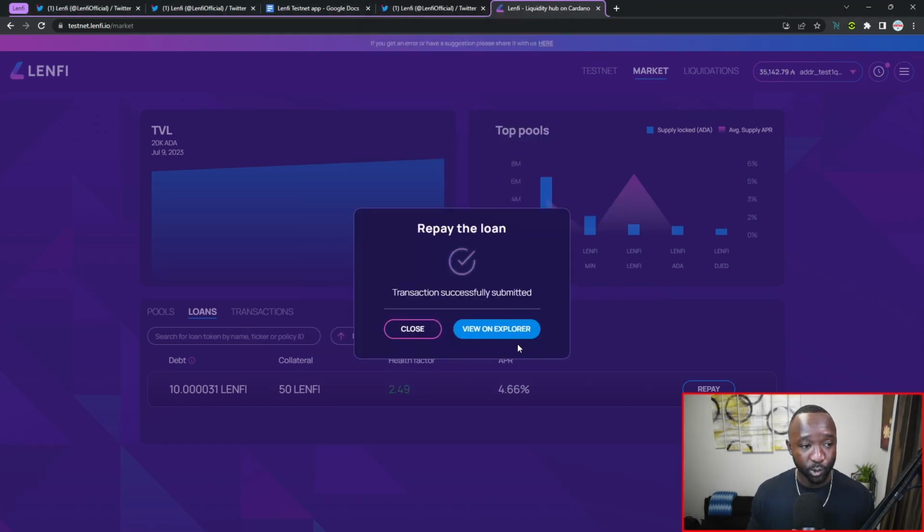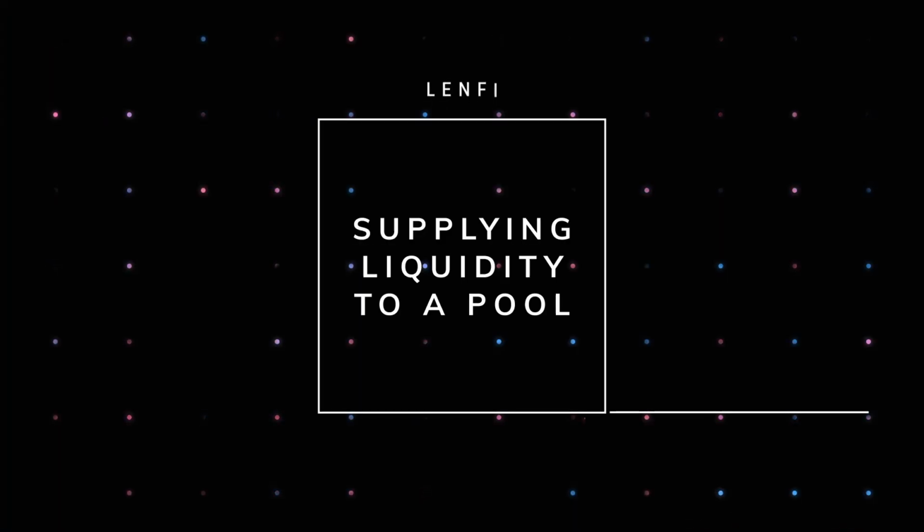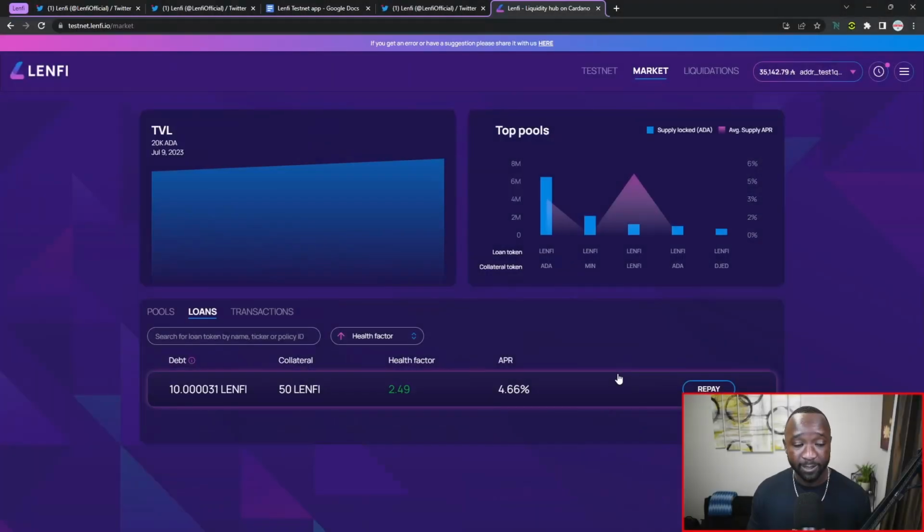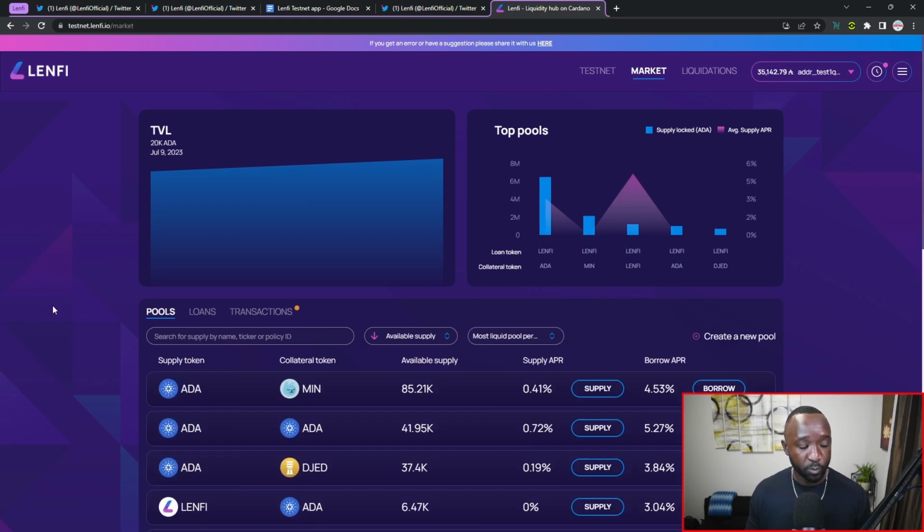And I can now see that the repayment has begun. The very last thing I want to do as a part of this particular testnet update is actually go ahead and supply into a liquidity pool in order to earn yield instead of actually paying interest on a loan. So if you're looking to potentially earn some ADA or some interest, you can go ahead and take this approach.